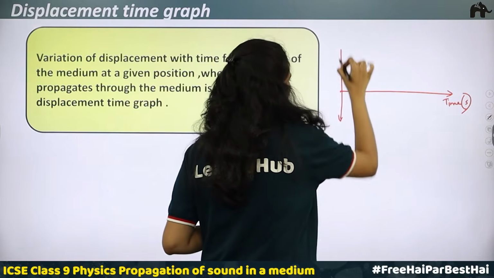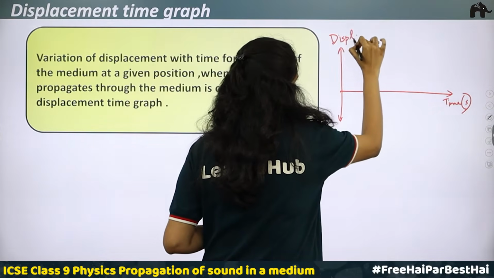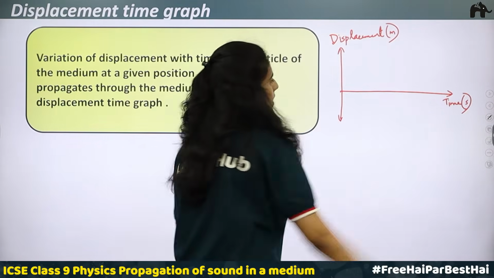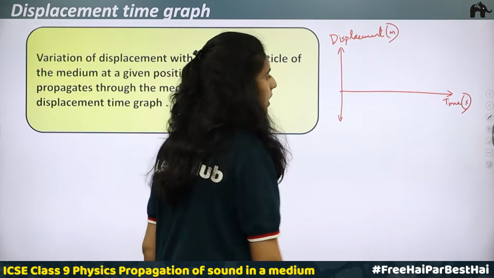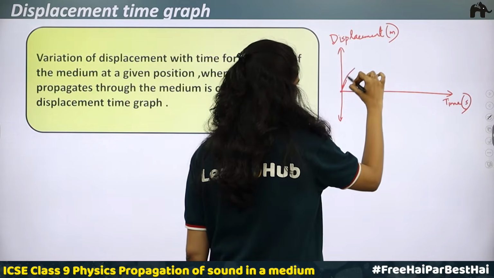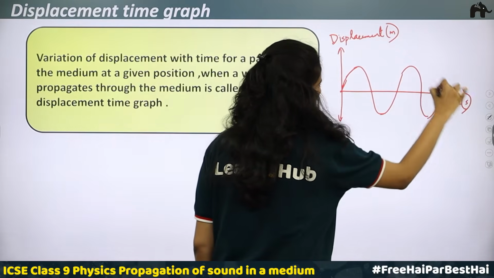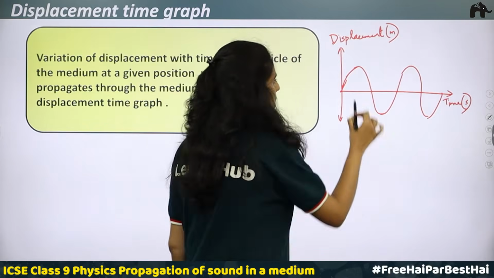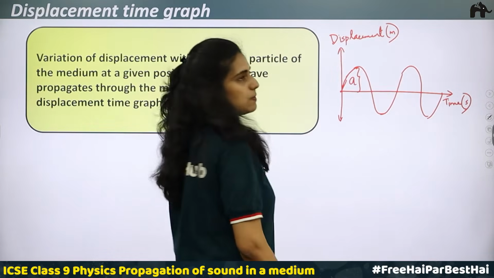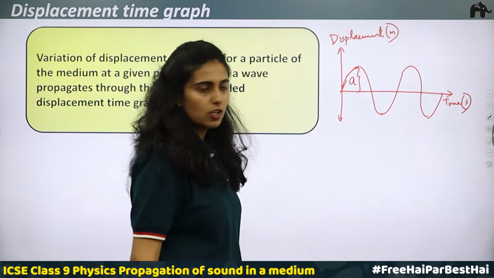And then vibrations, okay, here we will be taking displacements along the y-axis. Displacement in meters is taken along the y-axis. Now, when you consider a wave, this is how a wave is: upward motion, downward motion, upward motion, downward motion. The maximum displacement we call the amplitude. The maximum displacement from the mean position is the amplitude. So this is amplitude.